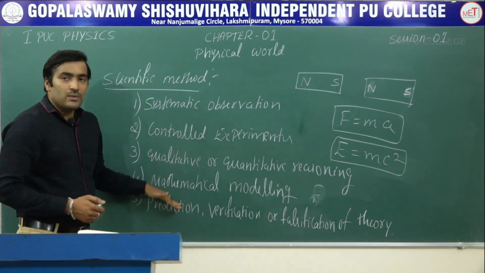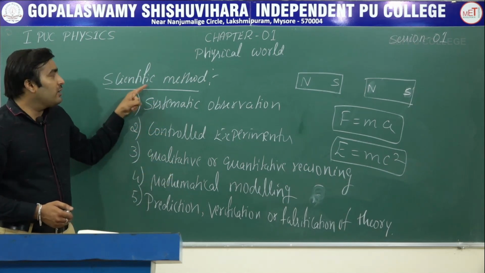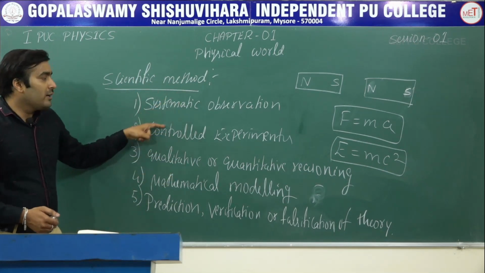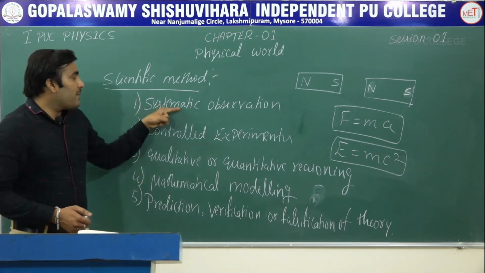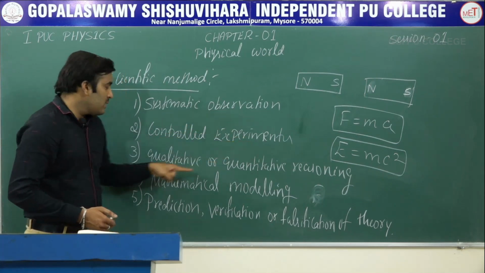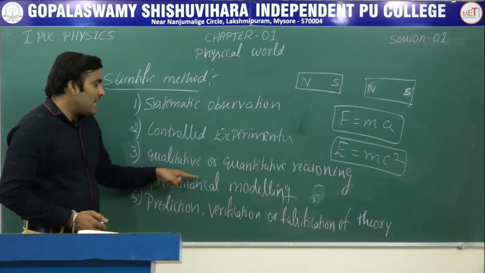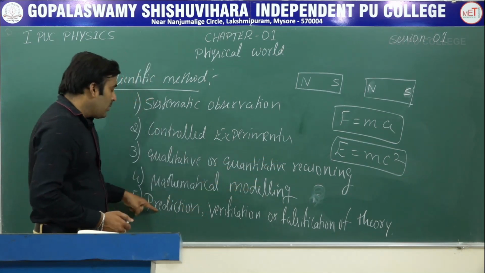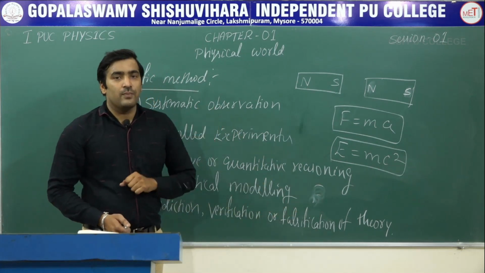So these are the five interconnected steps involved in the scientific method to understand natural phenomena. We will read them one by one again. Systematic observation, controlled experiments, qualitative or quantitative reasoning, mathematical modeling, prediction, verification or falsification of theories.